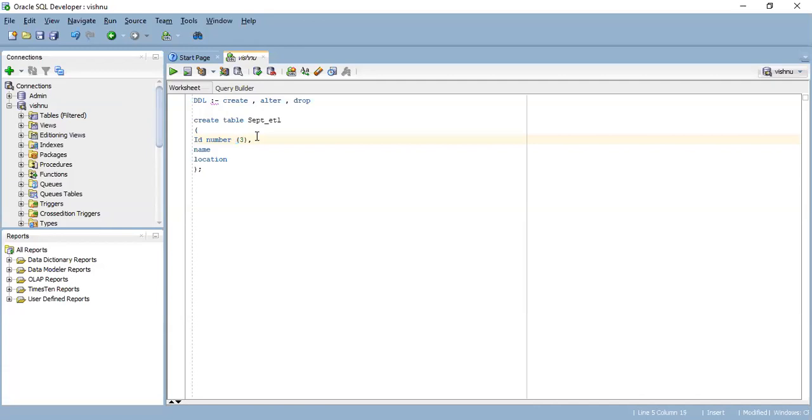And then I have to mention a comma. Then in the same manner, we have to assign a data type for the name. As we know that the name contains alphabets, my name is Vishnu, so it contains alphabets. Abdul's name is Abdul, so his name contains alphabets. We have not seen anyone with names like 0009, 00010, or 0004. No numerical names, only alphabetical names. So I will mention a data type for that. So what data type can I mention? I can mention varchar. Okay, varchar.